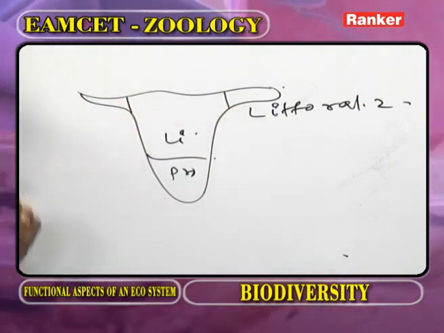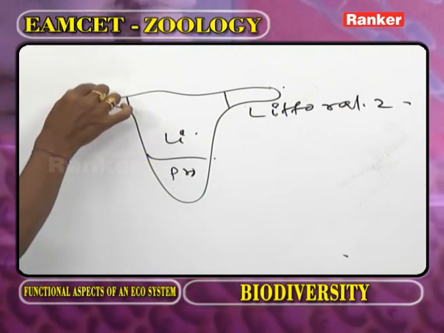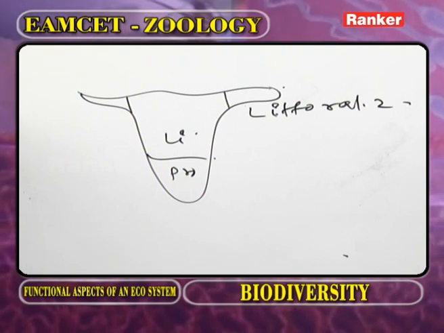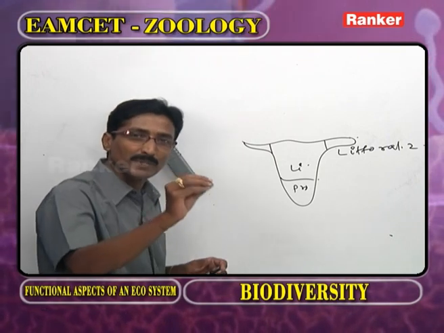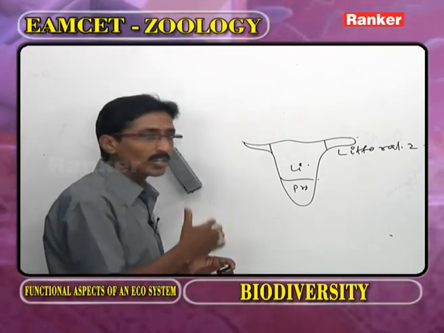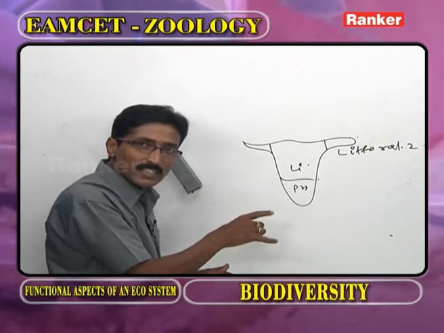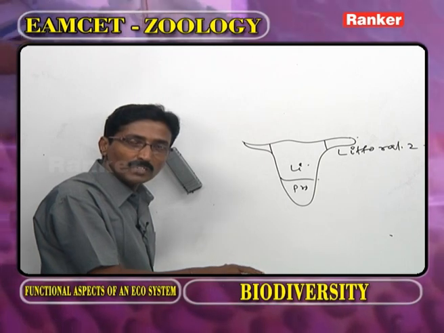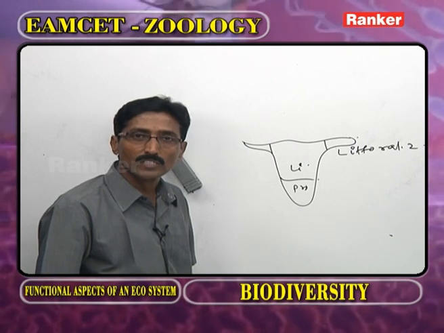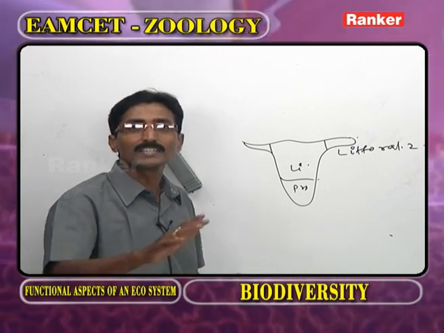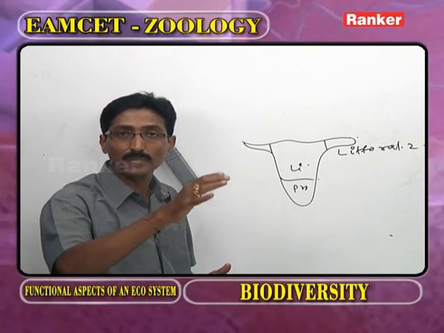As the littoral zone is shallow, the light reaches the bottom. The temperature reaches the bottom. So the light is plenty. The vegetation is available. The temperature is plenty because it is shallow and very close to shore. So in the littoral zone, the producers are more. Rate of photosynthesis more. Oxygen availability more. Food materials availability more. As these are more, automatically the number of consumers is also more.